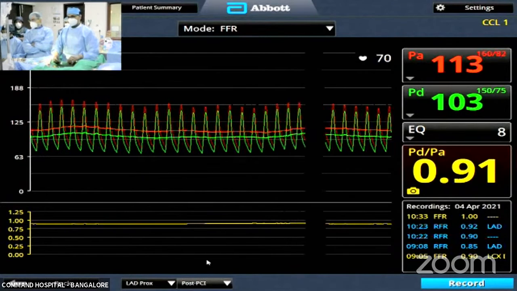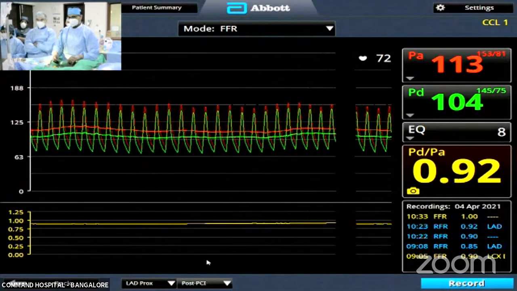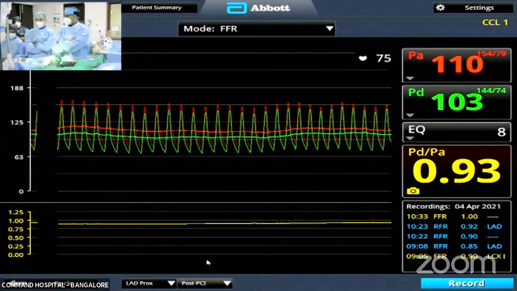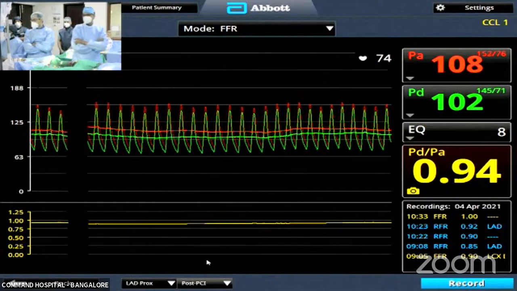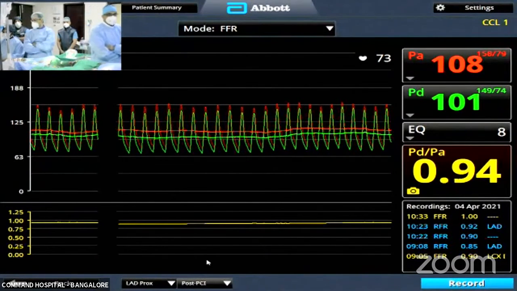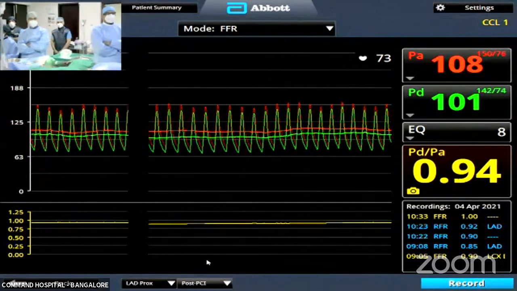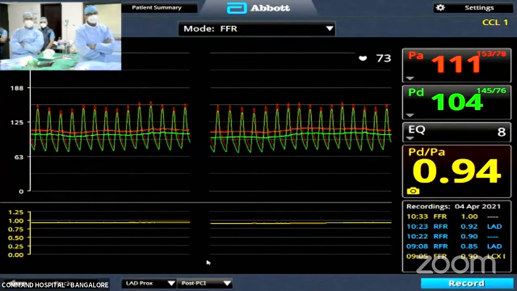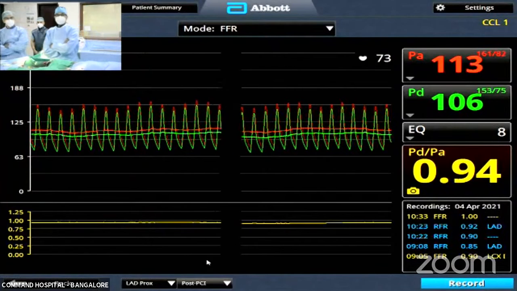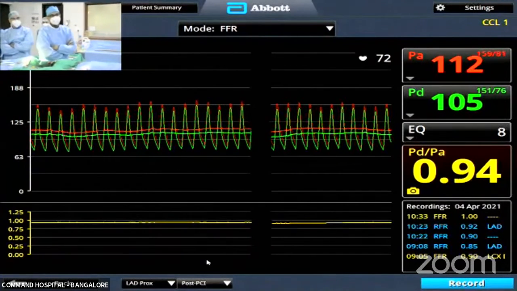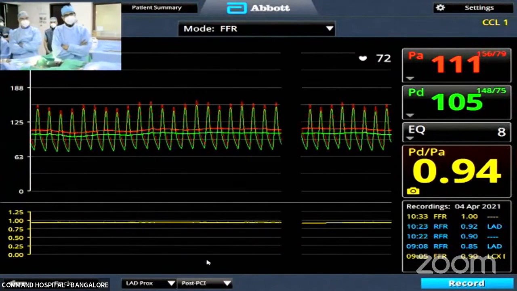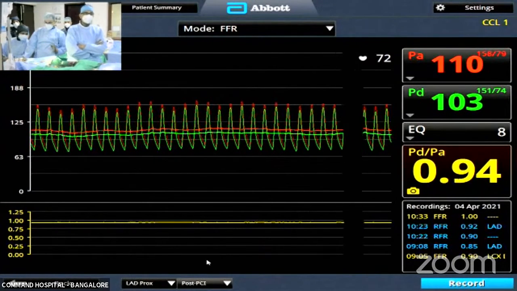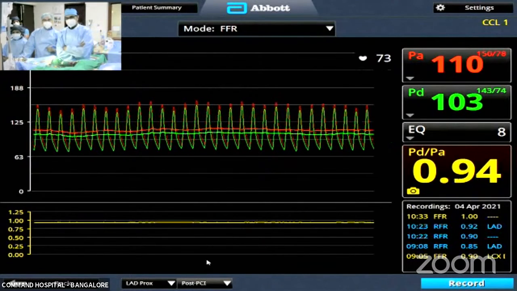I anticipated it because in many studies, 3.5, 2.75, 2, each study quoted a different cutoff value. Some studies quoted 1.75. But for ostial LAD, how much are you using as the cutoff, Sridhar? For ostial LAD, usually OCT is very critical. Is there any difference for ostial LAD and any other segment, sir? Otherwise, 2.5 to 3.5, I always cross check. So this is our resting PDPA. Yes, absolutely fine, that's good.